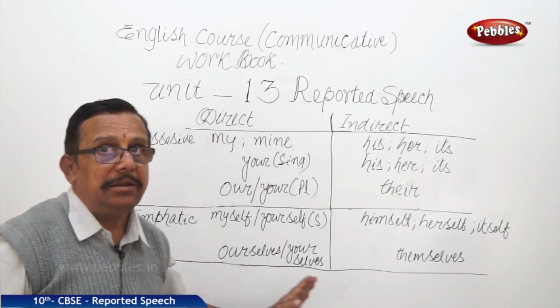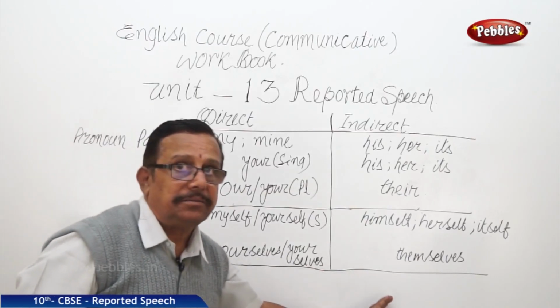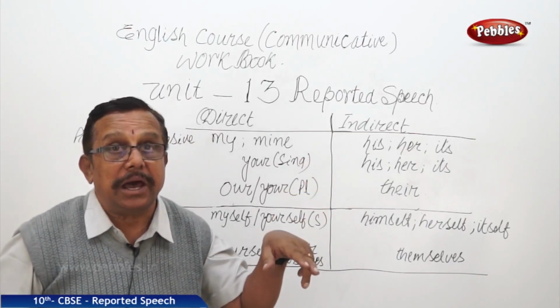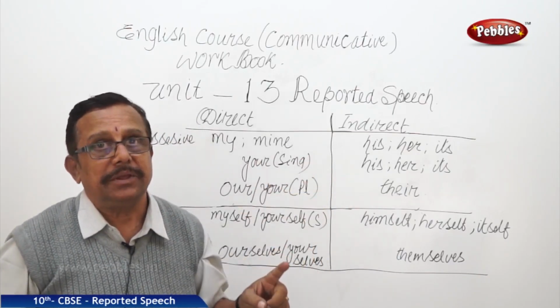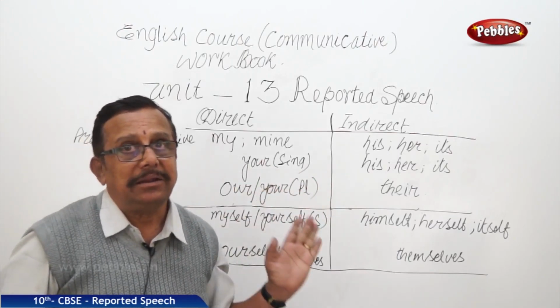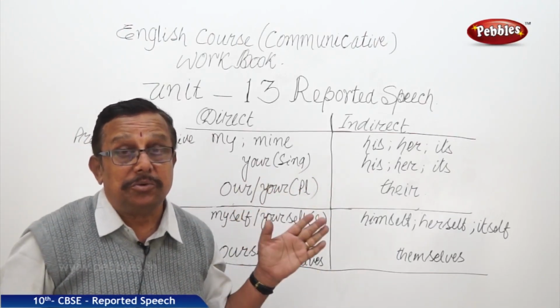I repeat once again, this becomes that, these becomes those. This is singular, these is plural. That is singular, those is plural. That they get, this is called demonstrative pronoun.